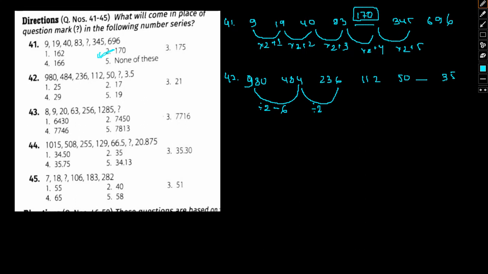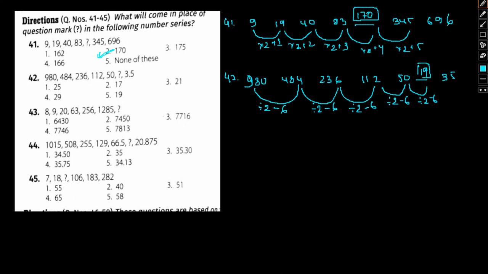Yes, it satisfies. Again, 236 divided by 2 is 118, 118 minus 6 is 112. Divided by 2 is 56, minus 6 is 50. Divided by 2 is 25, minus 6 is 19.